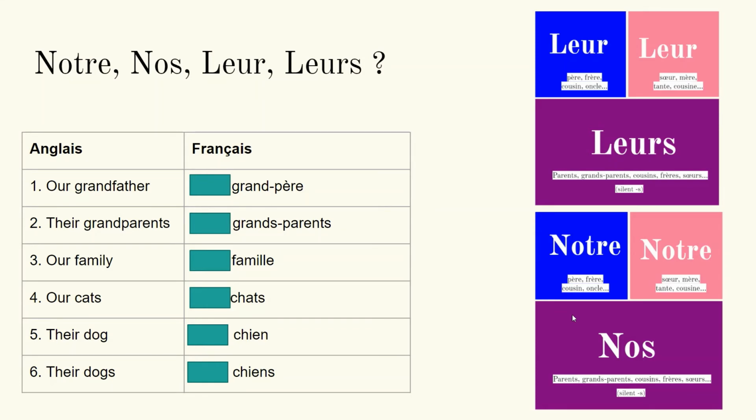Let's mush notre and leur together. Can you replace the blank with the correct French possessive?